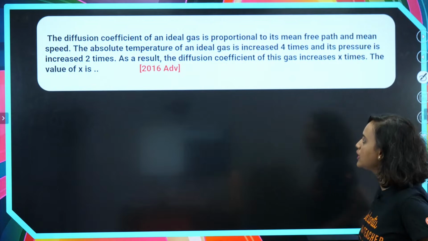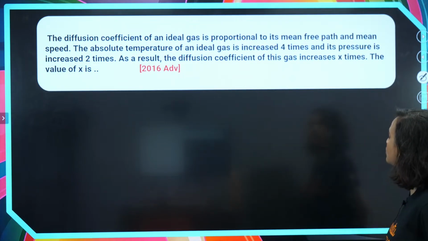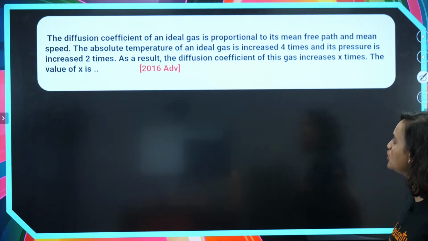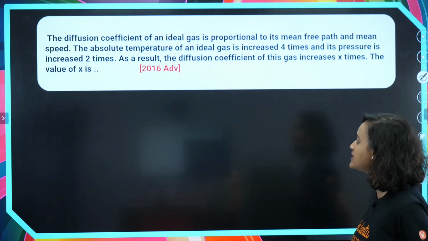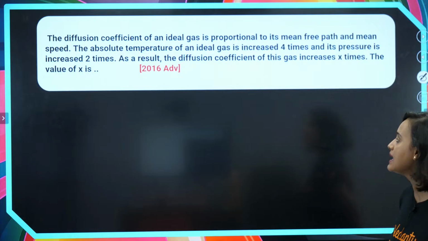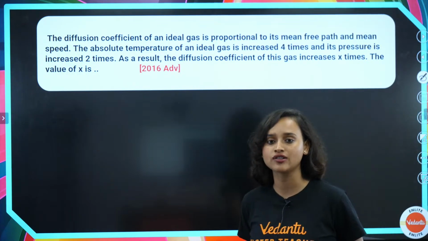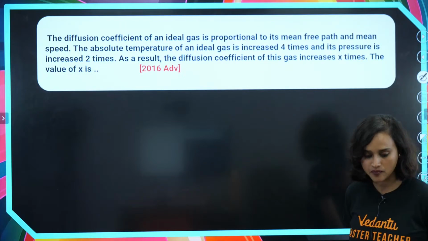Chalo. Moving on. The diffusion coefficient of an ideal gas is proportional to its mean free path and the mean speed. The absolute temperature of an ideal gas is increased 4 times and its pressure is increased 2 times. As a result, the diffusion coefficient of this gas increases x times and the value of x is, again, 2016 Advanced, everybody. Yes, try to do it.